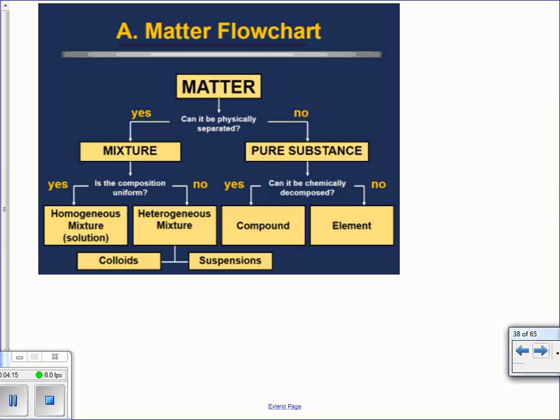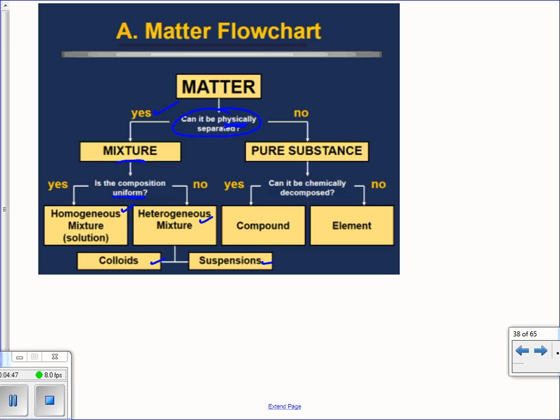So this is a way for you to tell which it is. When you look at something, you're trying to decide if it's a mixture or a pure substance. First, ask yourself, can it be physically separated? If it can be, then it is definitely a mixture. And if it's a mixture, then ask, is it uniform? If it's uniform, it's a homogeneous mixture, or another name for that, a solution. If it's not uniform, it's going to be heterogeneous. There are two categories of heterogeneous mixture: colloids or suspensions.